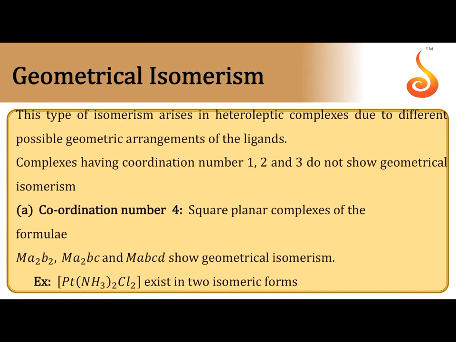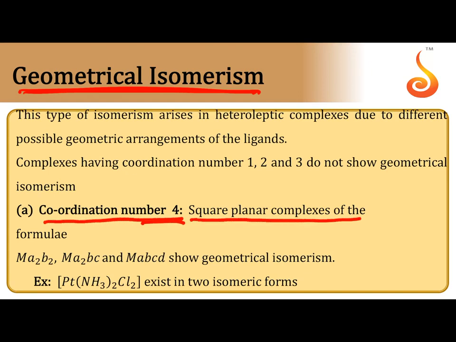Stereoisomerism. Isomerism arises due to difference in the spatial orientation of groups around the central atom. Coming to geometrical isomerism, there are 2 types of isomerism exhibited by complexes: geometrical isomerism as well as optical isomerism. Geometrical isomerism is exhibited by coordination complexes with coordination number 4, square planar complexes. Tetrahedral complexes do not exhibit geometrical isomerism.